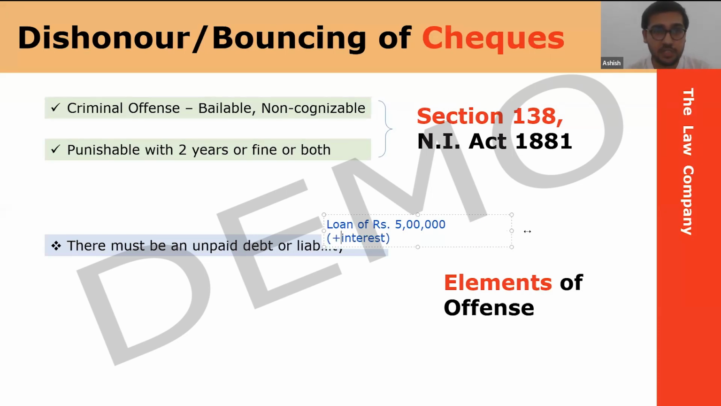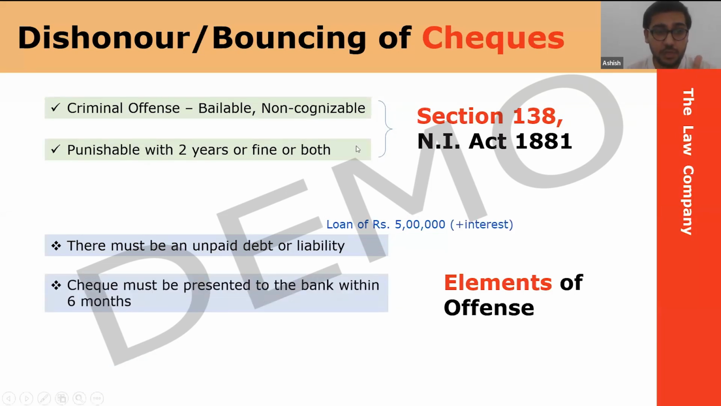Next point. First element is done. What is the next element now? The check must be presented to the bank within 6 months. The check that you receive, the check that Shardul has given to People's Bank, that check must be given to HDFC Bank within 6 months from the date of the check.